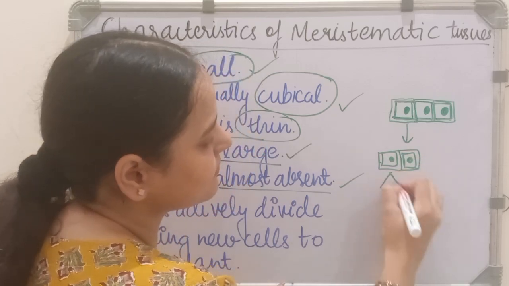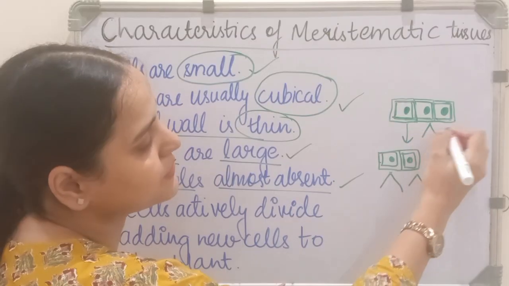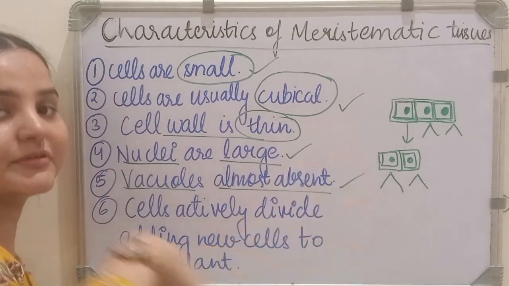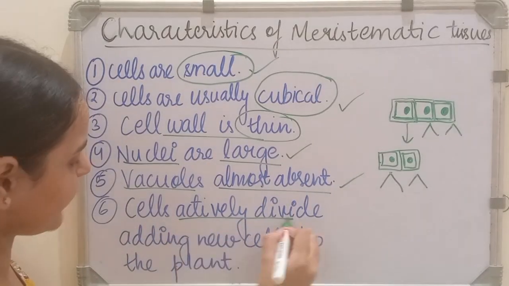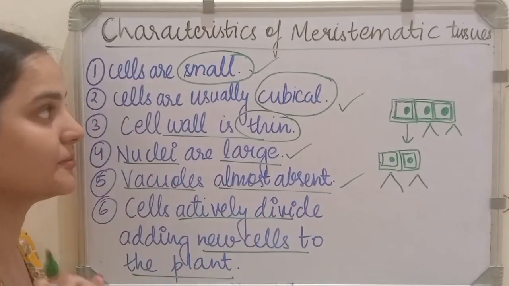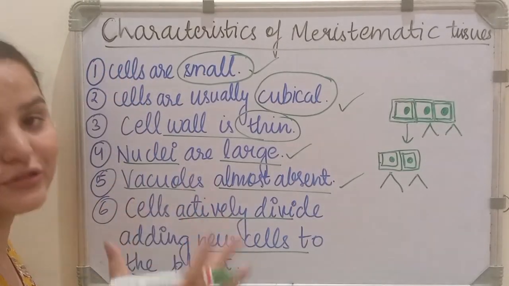Then again this will divide and form two new cells. Similarly, these will also form new cells, and further new cells will be formed. So these cells actively divide, adding new cells to the plant. Please learn these characteristics. You may learn 4 to 5 points.